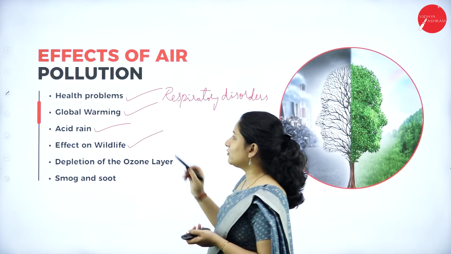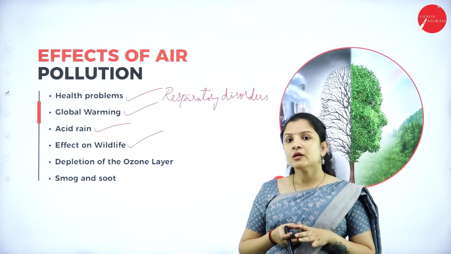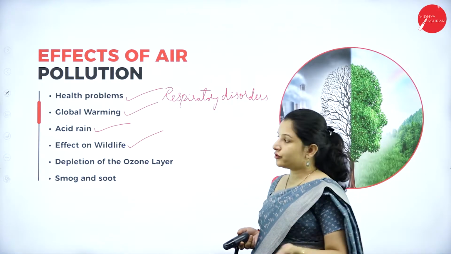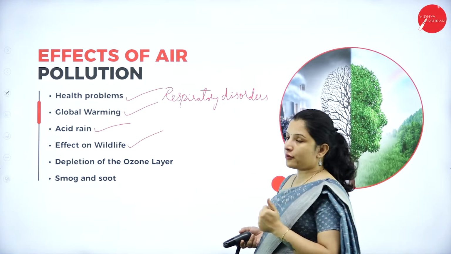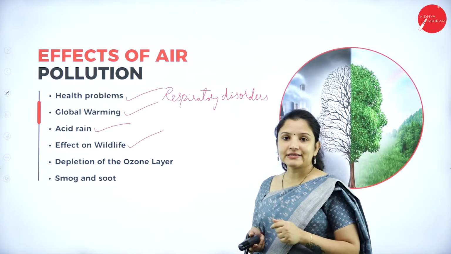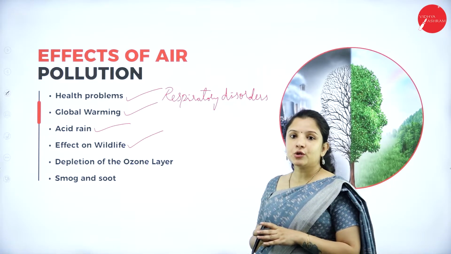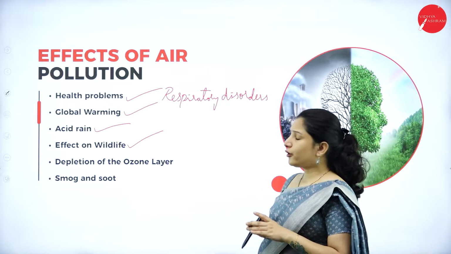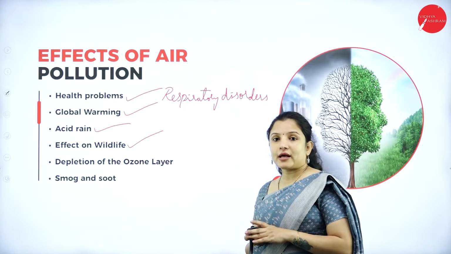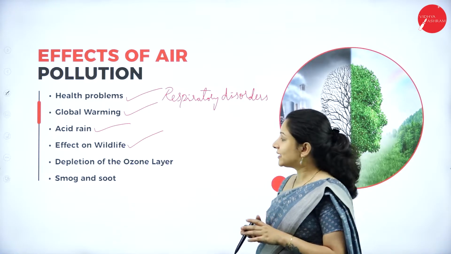Next is the effect on wildlife. Air pollution can affect the wildlife. How? Because obviously each one here is interconnected. I told you, air pollution can cause global warming, and that will affect the wildlife. Air pollution can cause acid rain, and that will affect the wildlife. And air pollution can also cause a lot of problems to the plants, and when the plant species decrease, obviously it will affect the life of the wild animals as well.